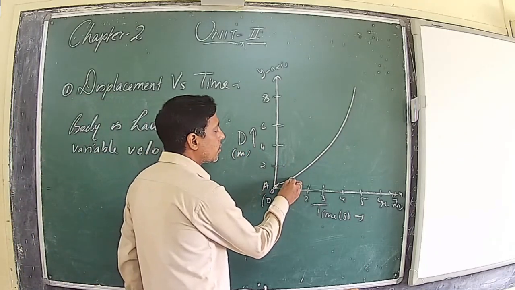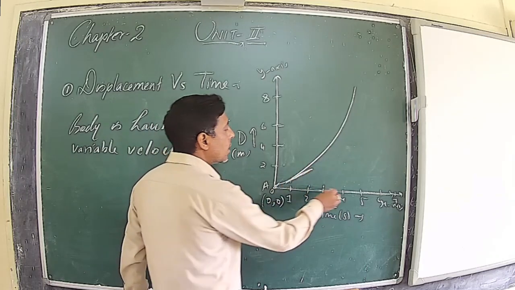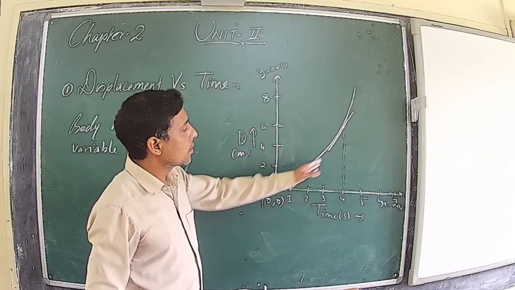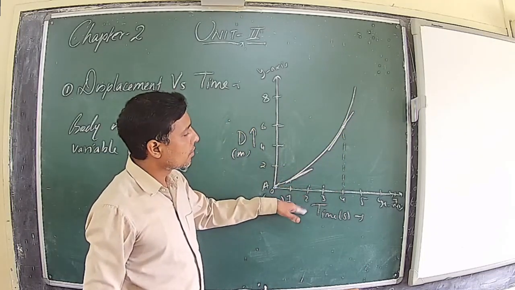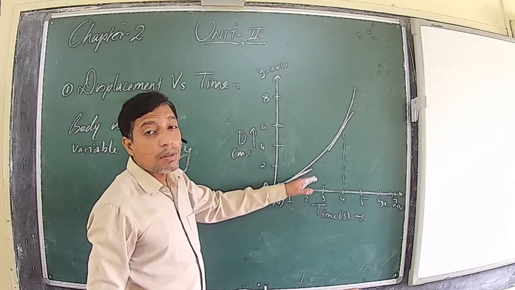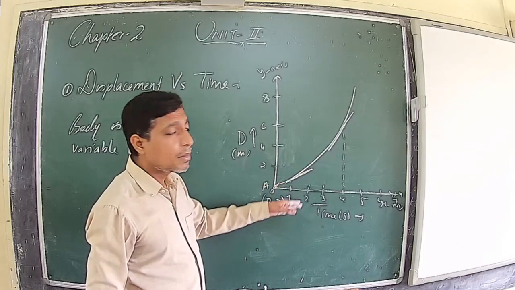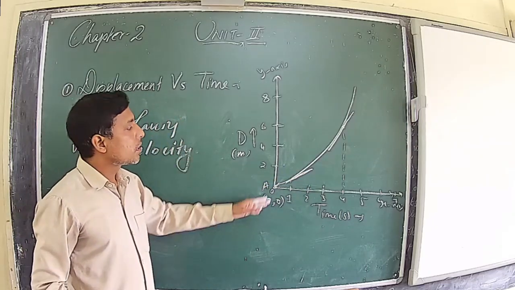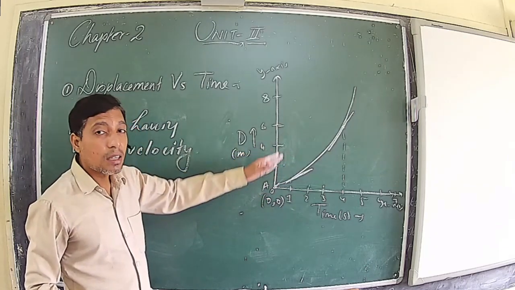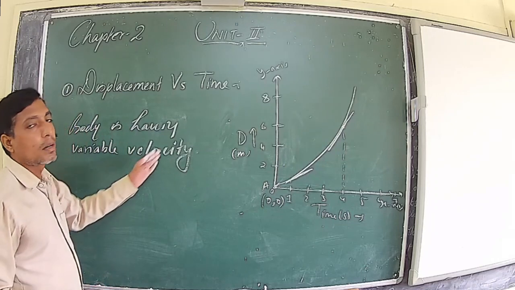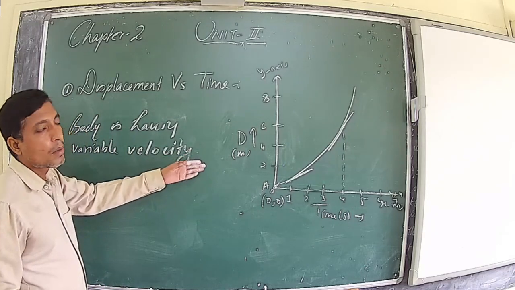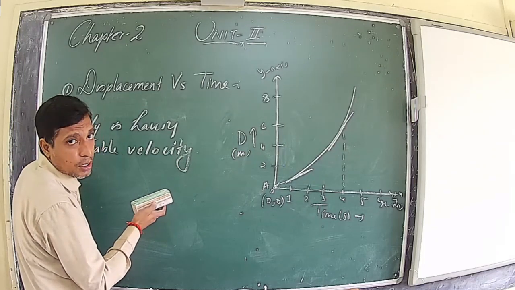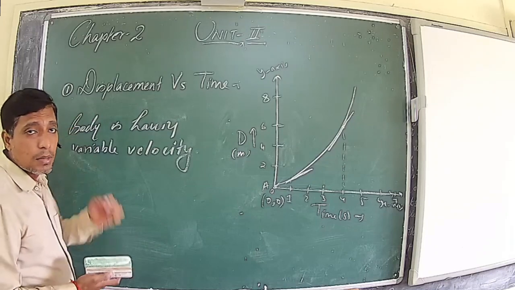Like at 1 second, if you want to measure, you have to draw a tangent here. At 4 seconds, the tangent will be like this. Now, slope is what? The tangent drawn, you can see it is making different angle with respect to the x-axis. So every time you will get different value of slope. It means at different intervals of time, we will get different value of the velocity. So if the graph of displacement versus time is a curve, it means the body is having variable velocity. It means the body is having some acceleration, because if velocity is changing, the body is having some acceleration.